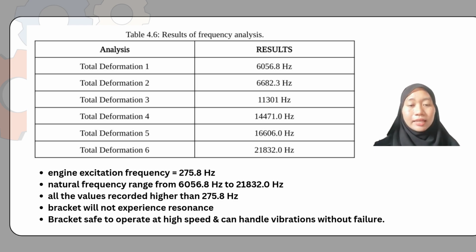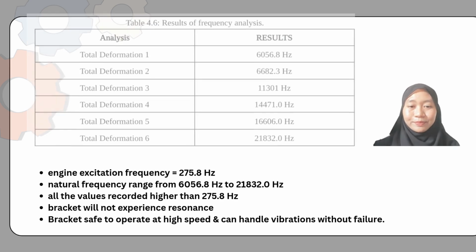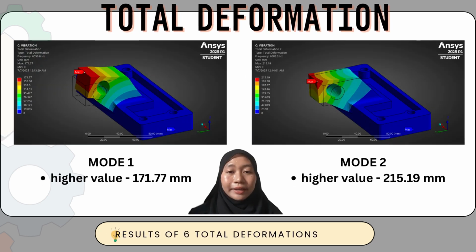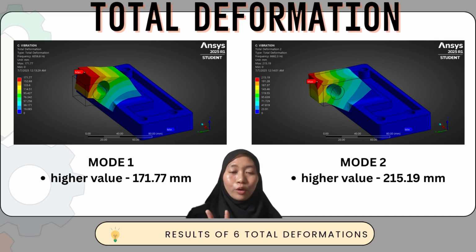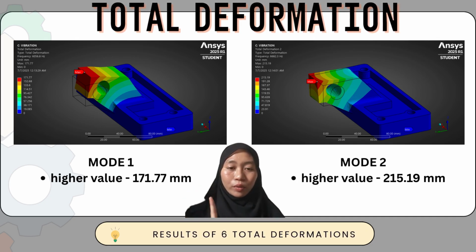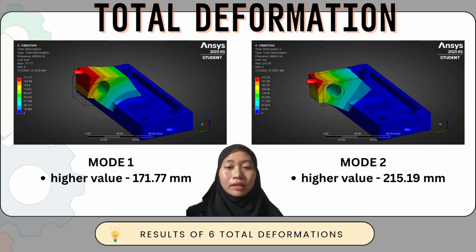Okay, on the next slide, we move to each of the color contour plots of deformation 1 until deformation 6. This slide has two modes of deformation, mode 1 and mode 2. For mode 1, the higher value is 171.77 millimeter, while mode 2 is 215.19 millimeter. The location of the maximum value can be seen in the image above.